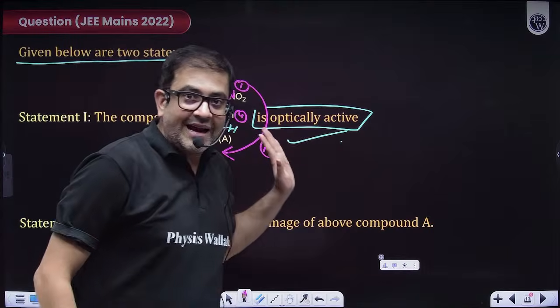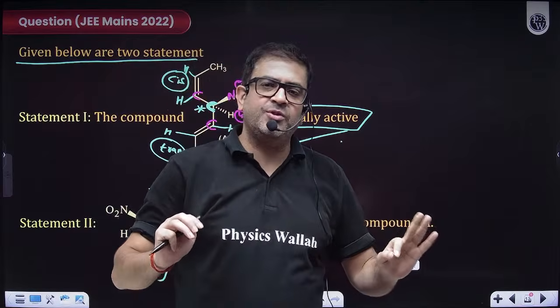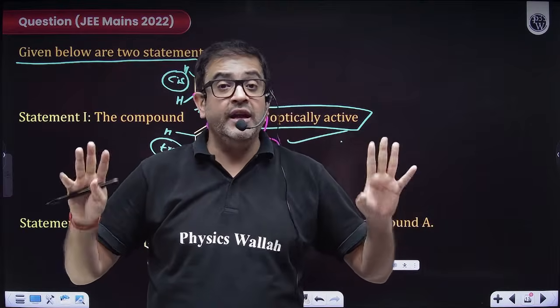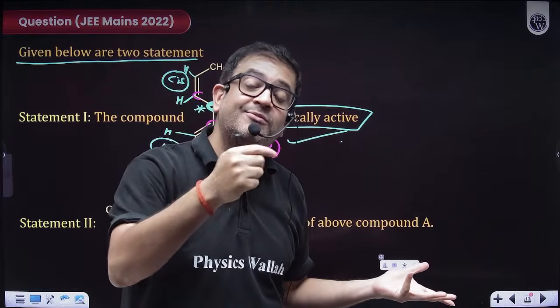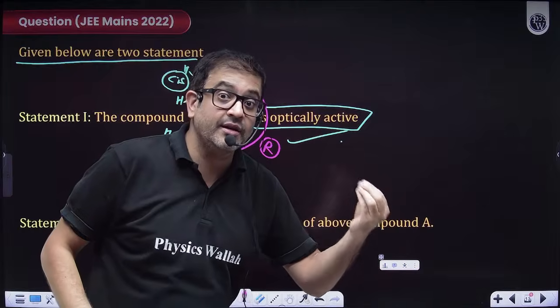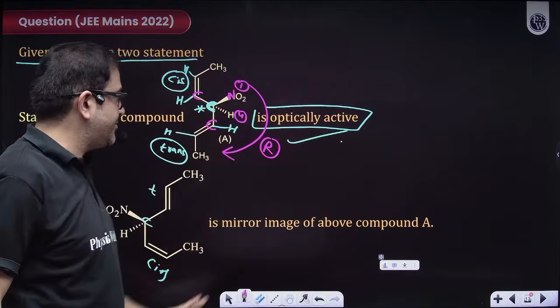Lowest priority is at dash. So if lowest priority is at dash in a wedge dash projection, you do not have to worry. If not, then make an even exchange to bring the lowest priority group to dash. This is the rule for assigning RS configuration in a wedge dash projection.